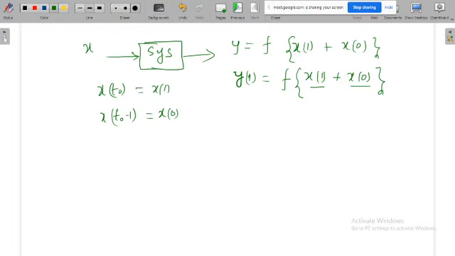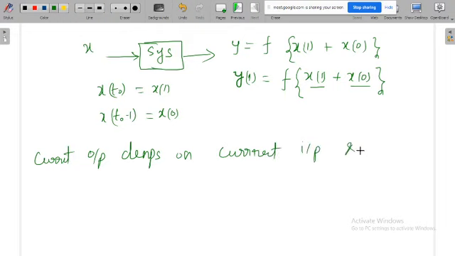So in this case, present output depends on the current input as well as the past input.